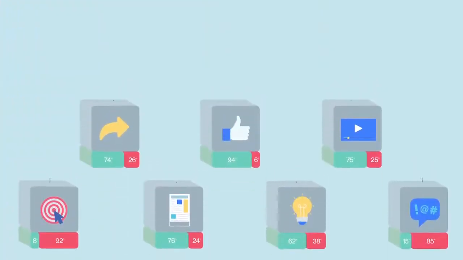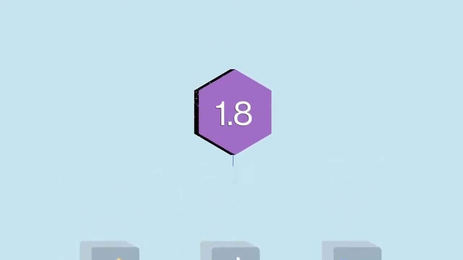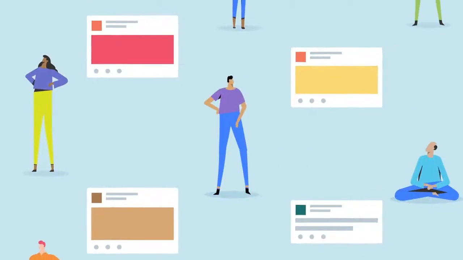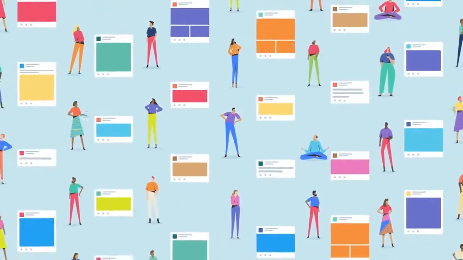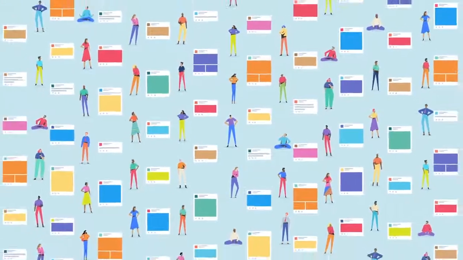And then we take those few dozen predictions and we weight them and roll them up into a relevancy score, a number that represents how interested we think you are in any given story in your inventory. And then we order stories by those scores. We do this for each and every person who uses Facebook, for every story that's in their inventory, every time they come to newsfeed. And because recency is an important signal, newsfeed is lightly chronological, but not strictly so.